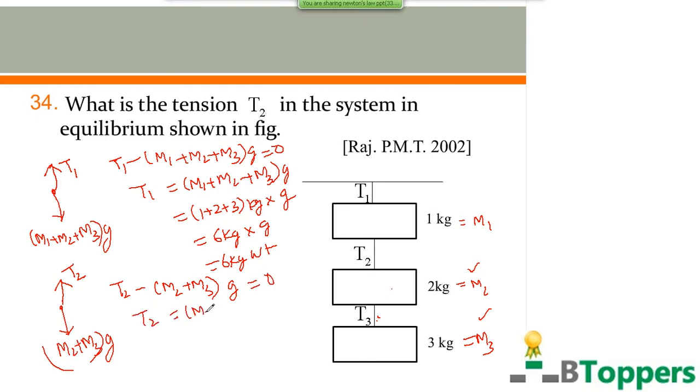So T2 equals (M2 plus M3) into g. M2 equals 2 kg, M3 equals 3 kg. So that is 5 kg weight or 5 kg force. If you want to write in SI units, it will be 5 into 10, 50 newtons, if you take g as 10 meter per second square. Similarly, T3 will be 3 kg weight or 3 kg force or 30 newtons.